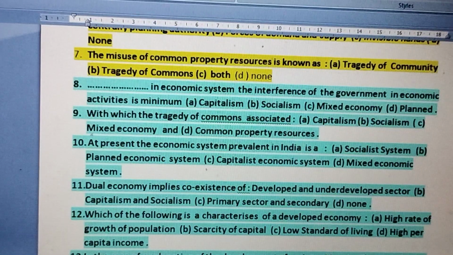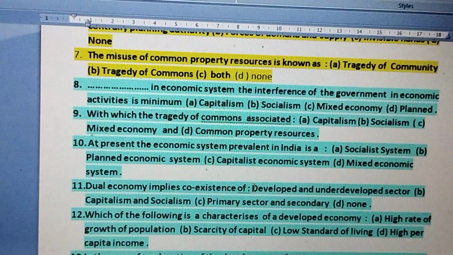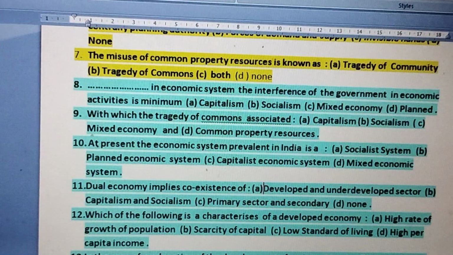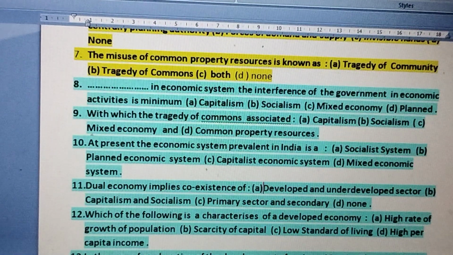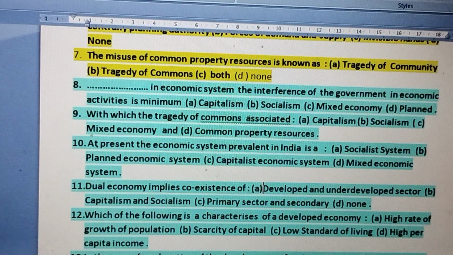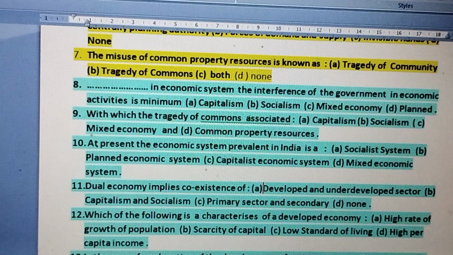This is A, and I forgot to write the question number. Question number 12, which of the following is a characteristic of a developed economy? In a developed economy we will find a high rate of growth of per capita income, a high rate of literacy, and a high rate of growth of capital formation.